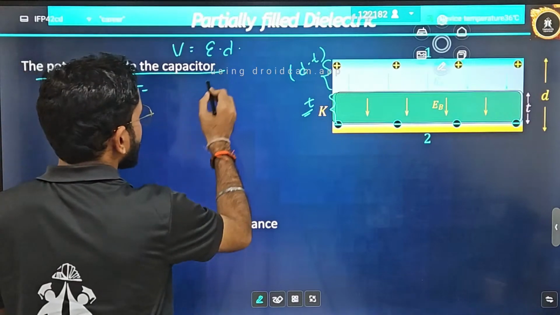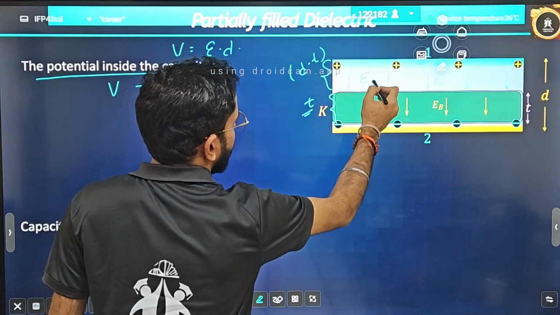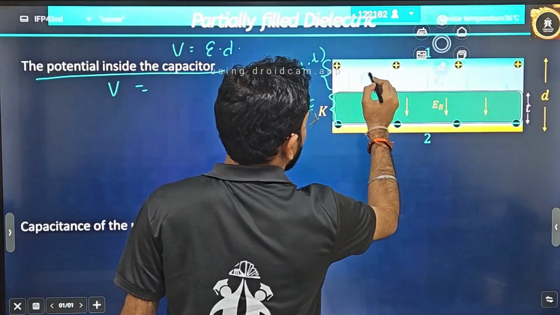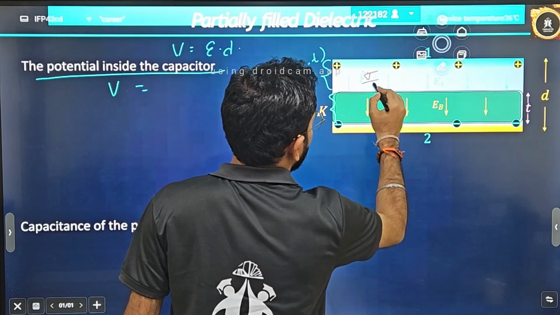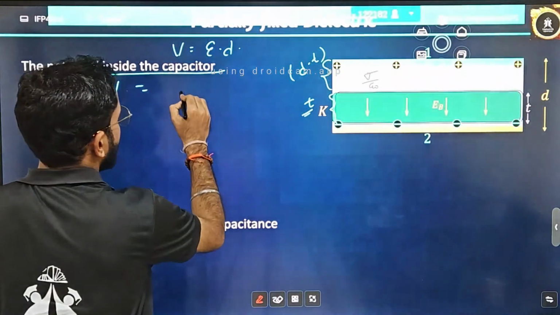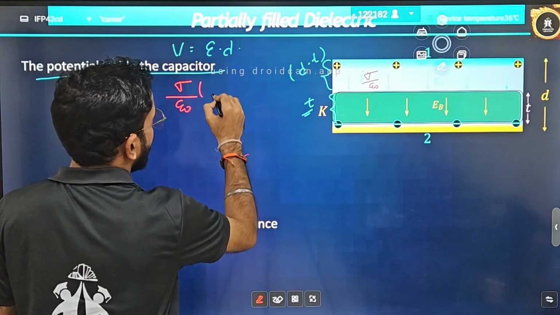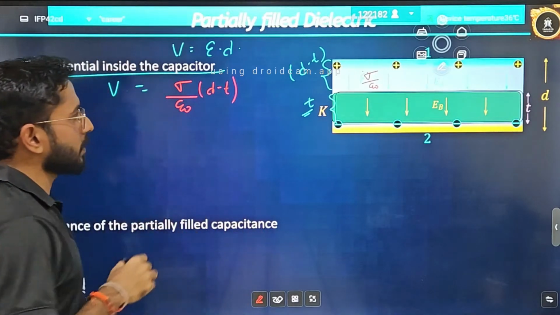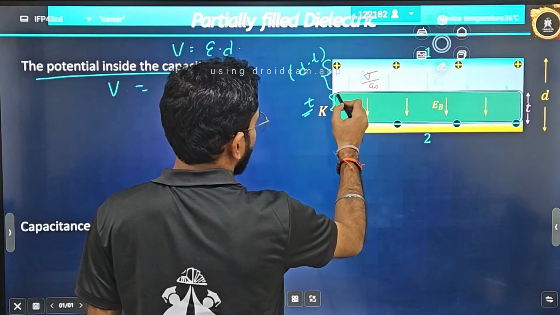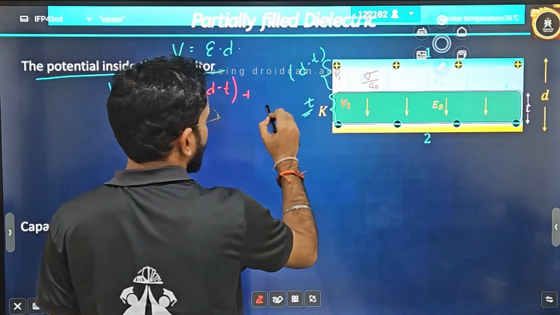What is the electric field in this region? I should take a different color. The electric field in this region is nothing but sigma divided by epsilon naught. And what is the thickness of this region? This is nothing but d minus t. Plus, now for this section, this is V1, this is V2, I will write E into t for V2.